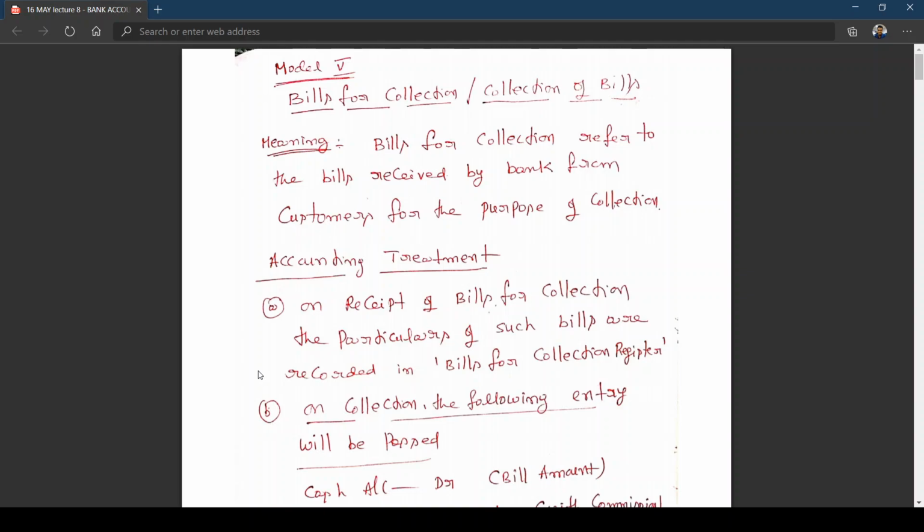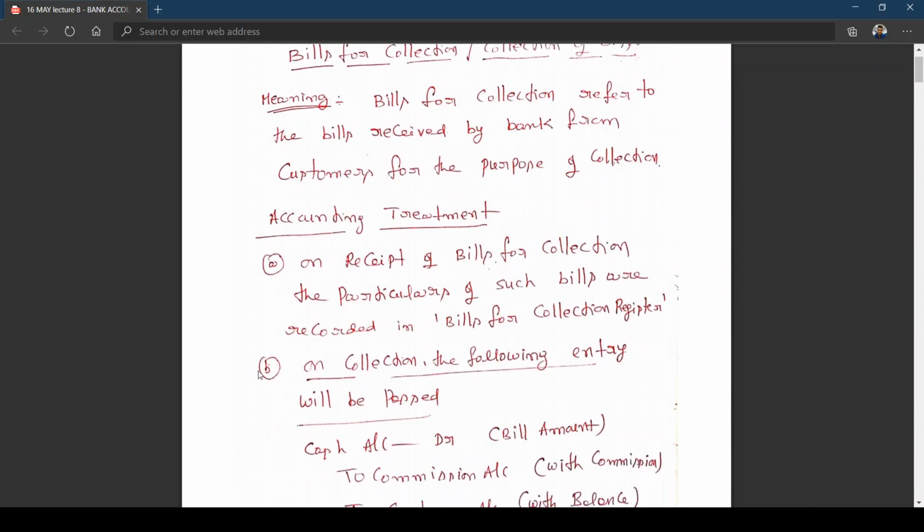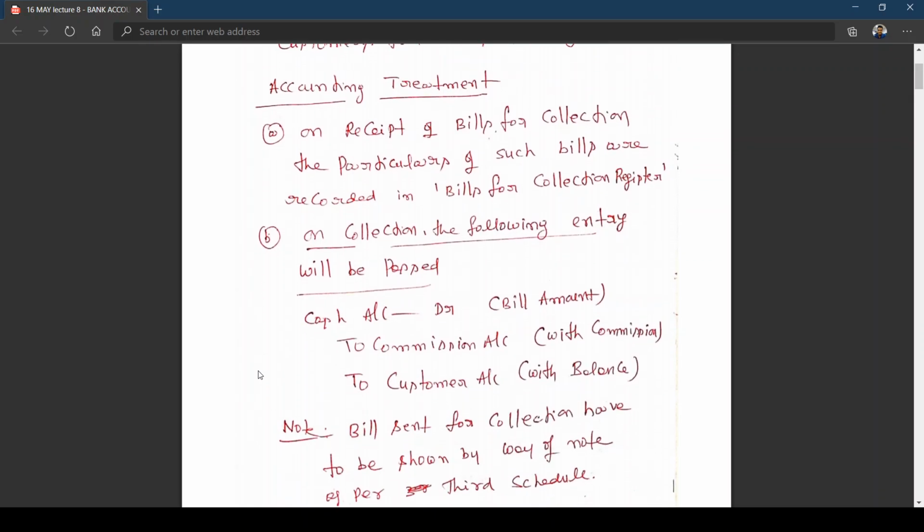Now we are looking at the bill sent for collection. Actually, bill sent for collection is when the drawer is sending the bill to the bank for collecting on his behalf. That is what we'll be seeing from the bank's point of view. I have given the meaning here. Bills for collection refer to the bills received by the bank from customers for the purpose of collection. You learned this in your CA Foundation or CPT, whatever it may be.